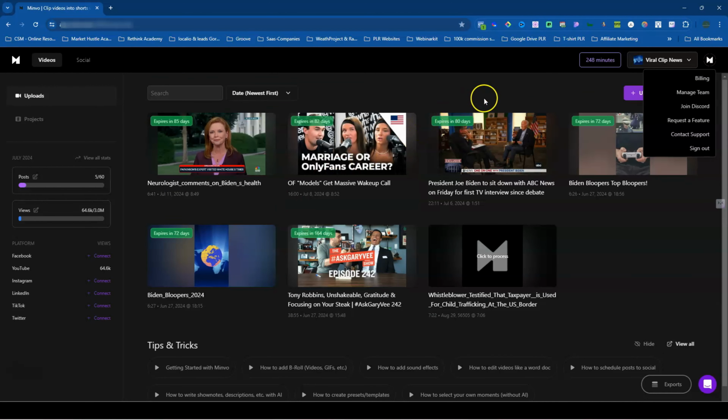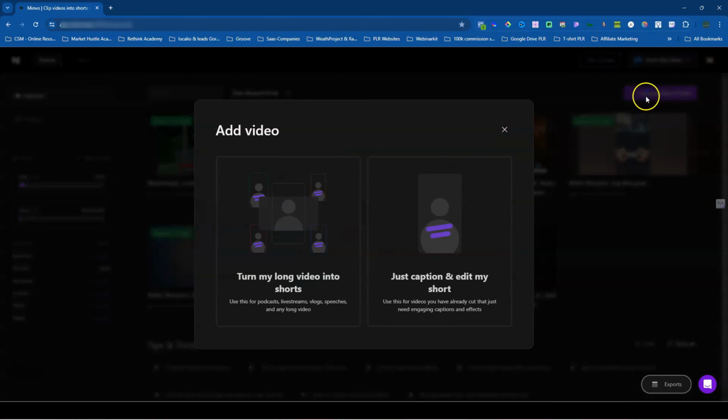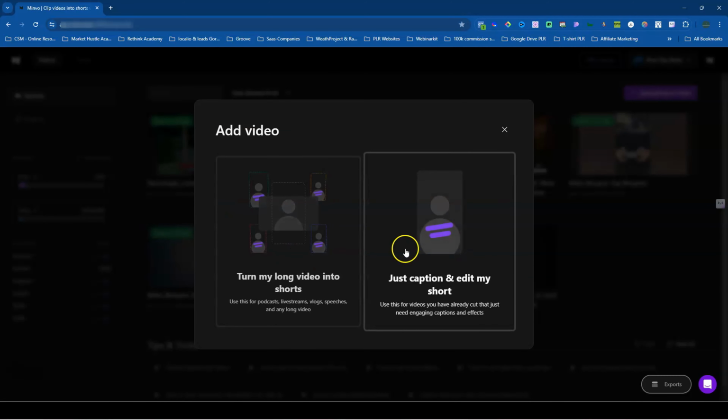And now if you want to upload, you would just come here and you would upload. You do have two options here to upload. This option is just to create your captions. If you don't have captions, but you already have created your short videos, you could come in here and you could just go ahead and utilize the captions that are already within Minvo, and you could add them to your video.